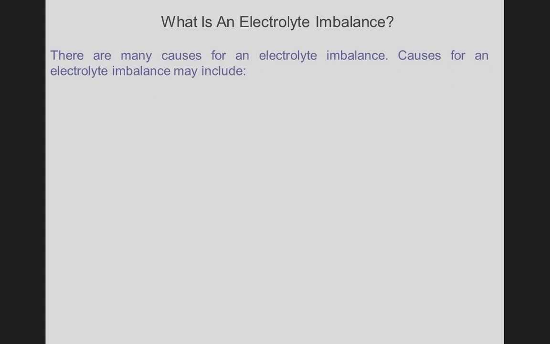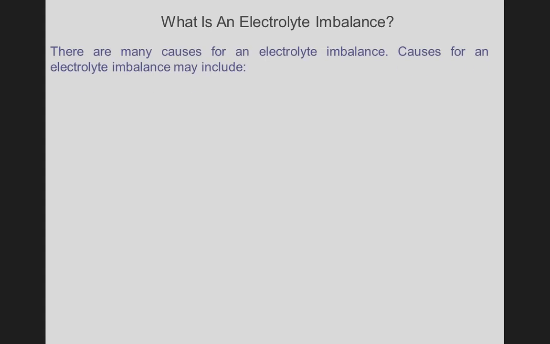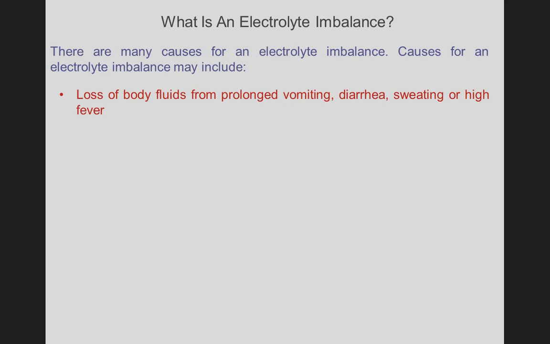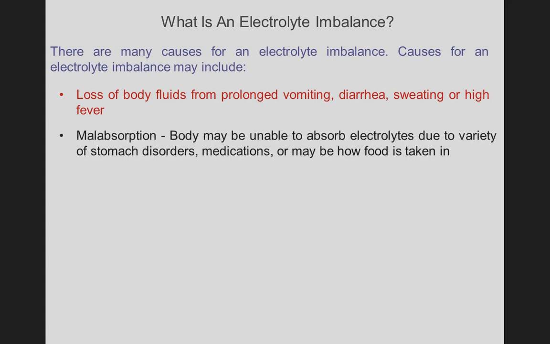Then next is, what is an electrolyte imbalance? There are many causes for an electrolyte imbalance, which may include, first one, loss of body fluid from prolonged vomiting, diarrhea, sweating or high fever. Malabsorption: the body may be unable to absorb electrolytes due to a variety of stomach disorders, medications or how food is taken in. Also hormonal or endocrine disorders and kidney disease.